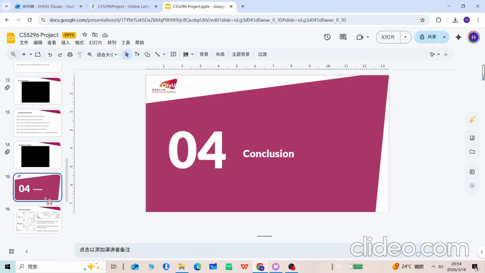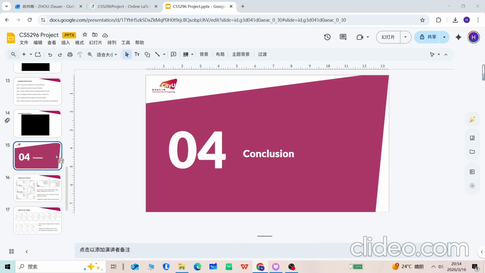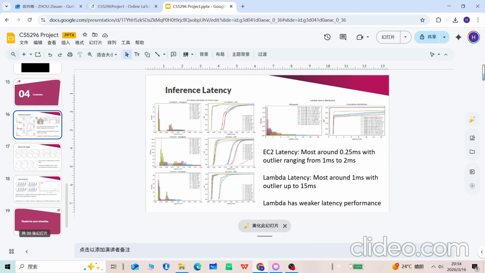Okay, we've finished both of the demos of the experiment, and let's jump right into the conclusion part. The first one is the inference latency analysis. As we can see shown in the plot, the EC2 latency is mostly around 0.25 milliseconds, with some outliers ranging from 1 millisecond to 2 milliseconds. However, for the Lambda latency, most of them are around 1 millisecond, with some outliers due to the cold start problem that may go up to 15 seconds. So Lambda function definitely has weaker latency performance.